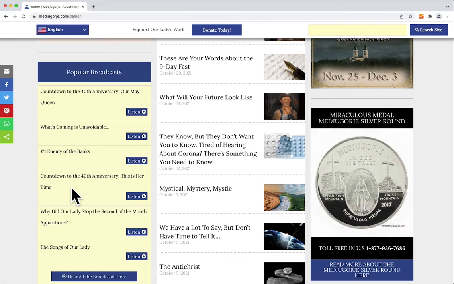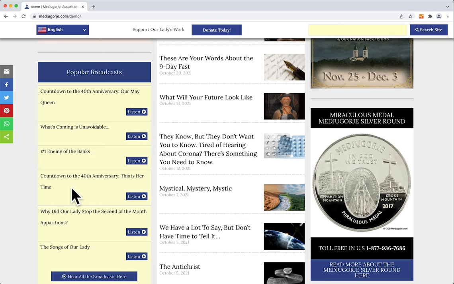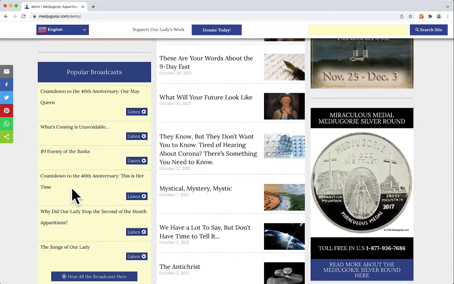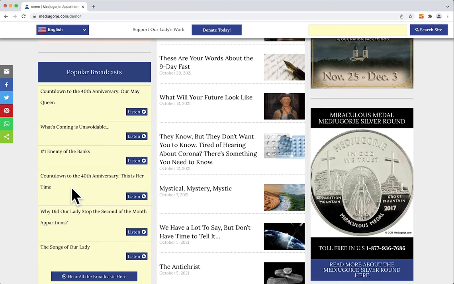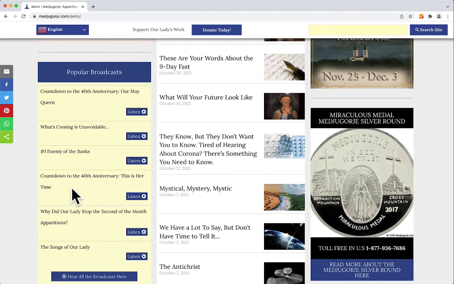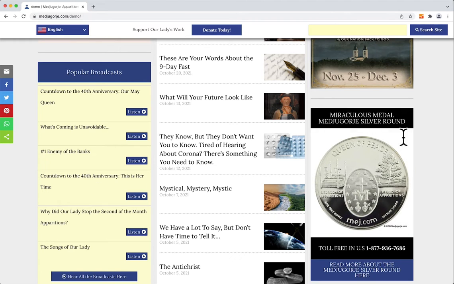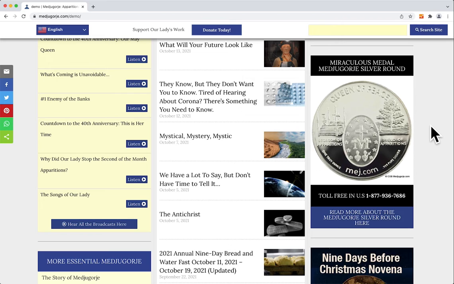This is a very good place for you to go once a week, twice a week, whenever you have your lunch break, or if you're at home and you've got 30 minutes, an hour of time, and you just want to stop and listen to an older broadcast. This is a great place to go to find one to listen to that may be 1 to 10 years old.